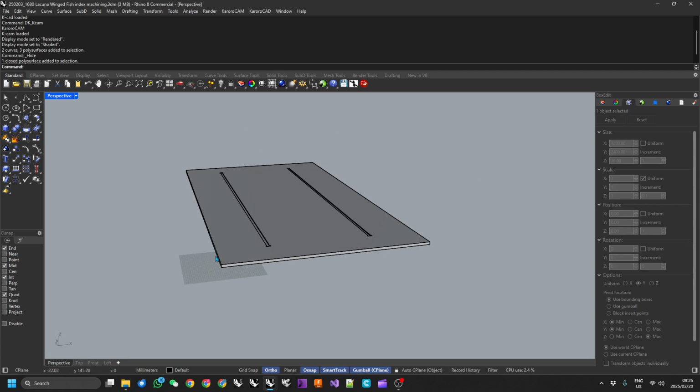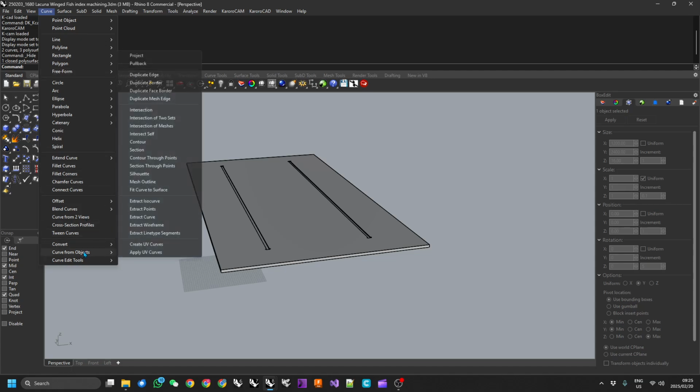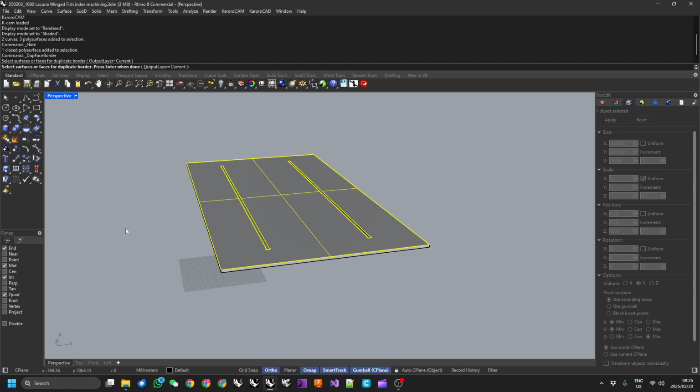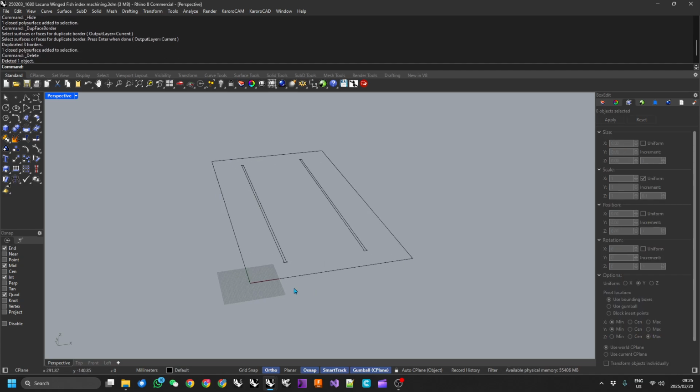The easiest way to do this update is to go to curve from objects and duplicate face border. I'll select this top surface, press enter, and then delete this solid.